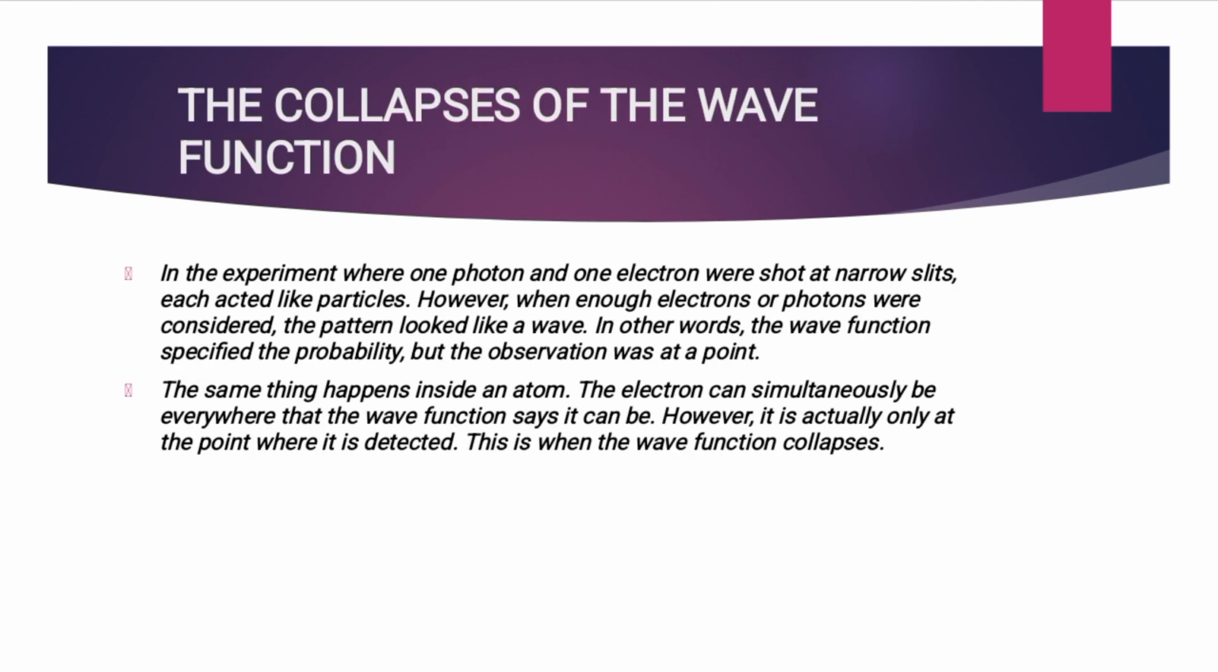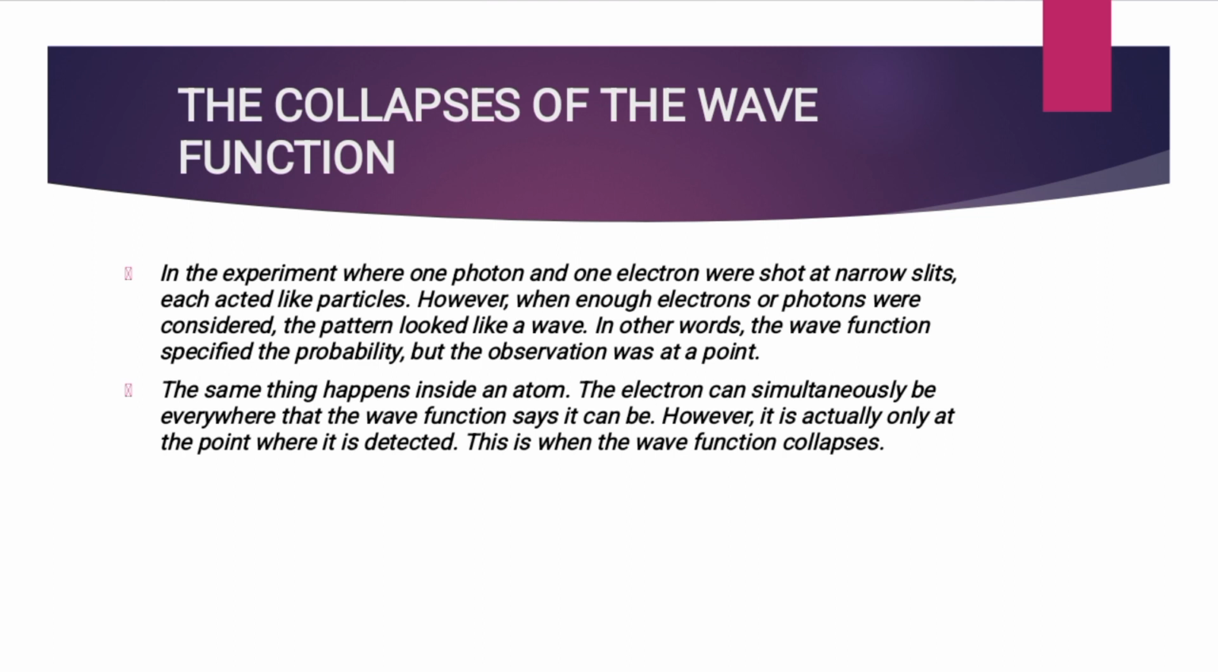The collapse of the wave function. In this experiment, where one photon and one electron were shot at narrow slits, each acted like a particle. However, when enough electrons or photons were considered, the pattern looked like a wave. In other words, the wave function specified the probability, but the observation was the point. The same thing happens inside an atom.